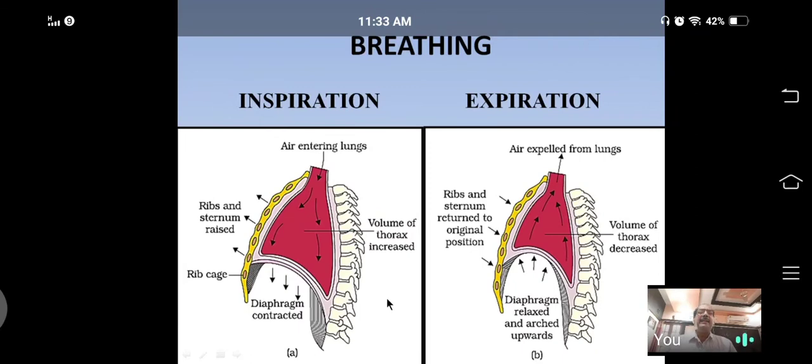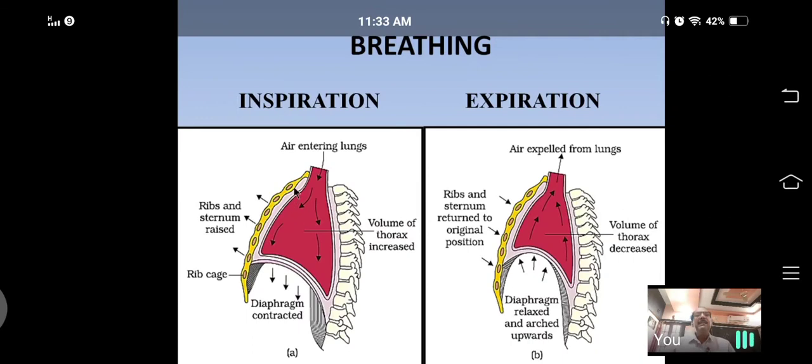Inspiration is an active process. It takes place due to contraction and relaxation of two types of muscles. They are the external intercostal muscles present between the ribs and the phrenic muscles of the diaphragm.